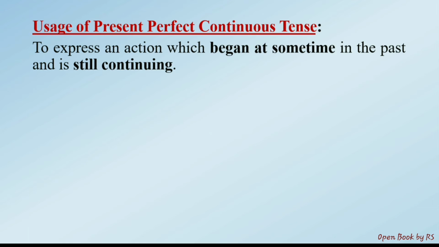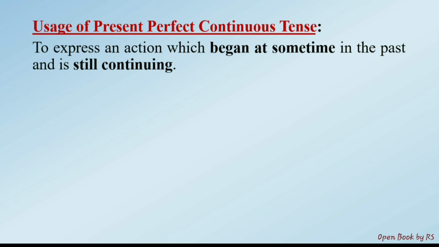So that action began at some time in the past, maybe a few hours ago, or a few months ago, or a few weeks ago. But that action is still in progress and in continuation. Even now, in the present moment, it is being done, it is being continued.